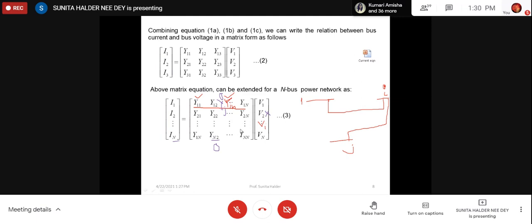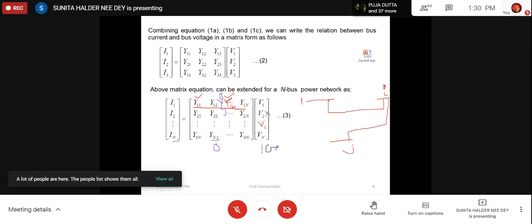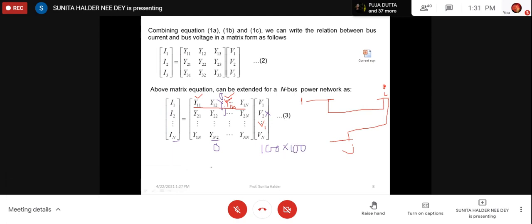Say this matrix is 100 by 100, then this will be the total number of elements. Say the maximum connectivity is 50. Then one bus is connected to 50 other buses. Then the number of off-diagonals, that means Y12, Yij, will be 50, and there will be one diagonal.